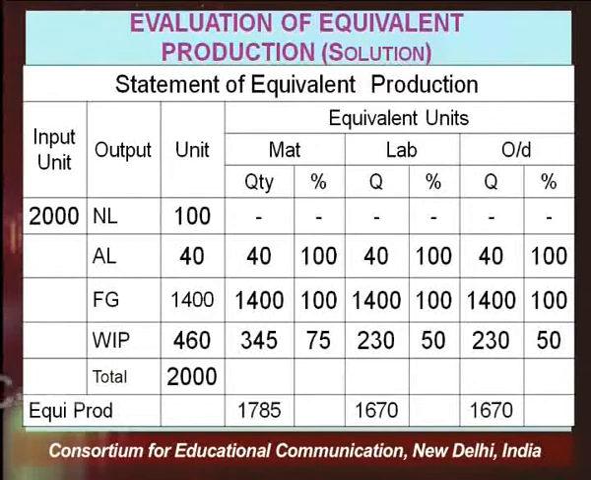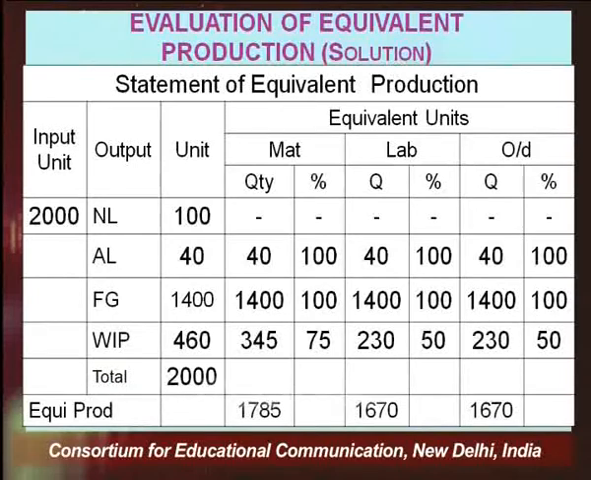Had it been given that this loss has taken place at a different degree of completion, then I would have calculated the equivalent units of abnormal loss differently. But here, if nothing is given, we presume that 100% completion of work has taken place on these abnormal units. So 100% of 40 in terms of material, 100% of 40 in terms of labor, 100% of 40 in terms of overheads, right? So the equivalent units come to 40, 40, 40.